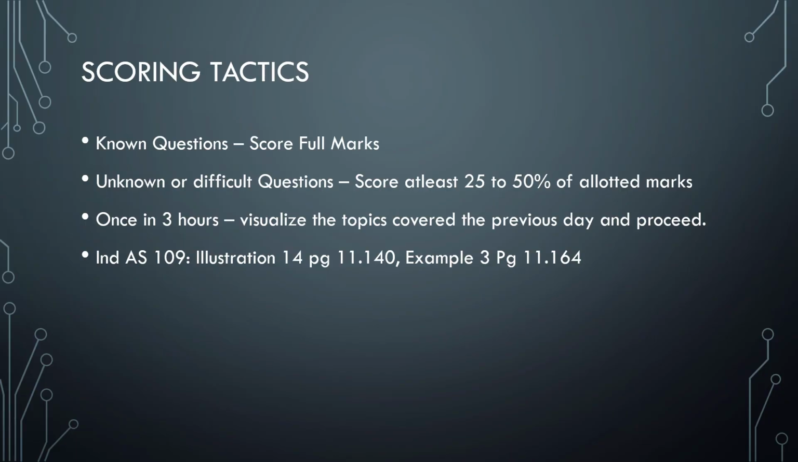So keep this mantra in mind. For known questions you should score full marks, and for unknown or difficult questions you should score at least 20 to 25 to 50% of the allotted marks. If you follow this, then nobody can stop you from getting exemption. And once every 3 hours, in the next few days, visualize the topics covered in the previous day or 2 months back and proceed. In these 5 days, you might tend to miss a few questions as well, but if you keep on recalling what you studied in maybe July, August, September, as the case may be, you will be able to recall it, and if that question comes, it's a bumper lottery for you. So keep this in mind.